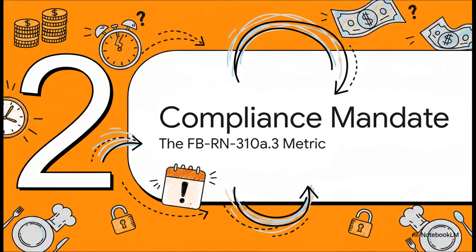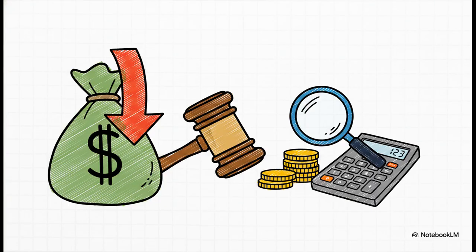Moving on to Section 2. Defining the compliance mandate, the FBRN 310A.3 metric. This mandate dictates that your entity must disclose the total monetary losses incurred during the reporting period stemming directly from legal actions. At its core, this is a strictly quantitative metric, reported in your local currency. And listen, precision is everything here. You literally cannot just estimate these figures. They have to be meticulously tracked, aggregated, and verified across your entire operation for that specific time frame.